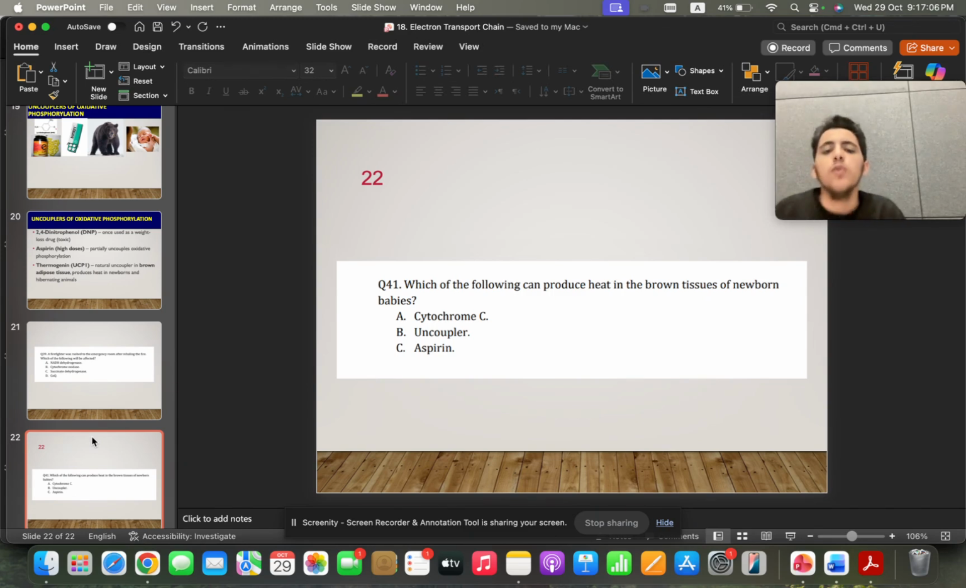Okay, now I'll answer. Which of the following can produce heat in the brown tissues? Brown tissue, same as the brown adipose tissue of newborn babies. What is that special protein that brown tissue has? It's the uncoupling protein, UCP1, thermogenin, the same thing.